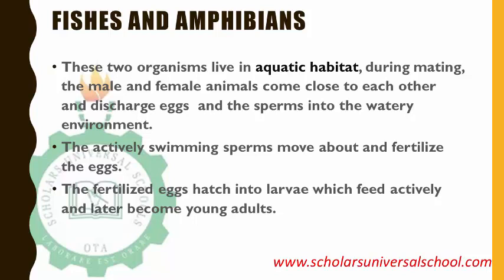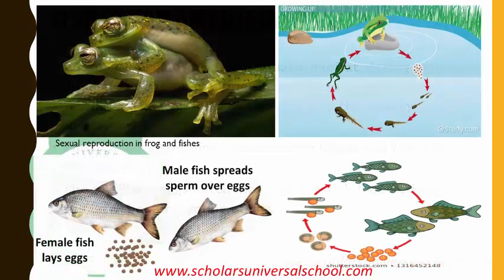Even though the male and female come close together, unlike the sea urchin, which just releases its gametes at different places, these ones come close to each other. As the female releases her eggs, the male also spreads the sperm on them. So fertilization is external, and by the time the egg is fertilized, it will hatch into larvae, which will eventually grow into young adults. That's what we have in both fishes and amphibians.